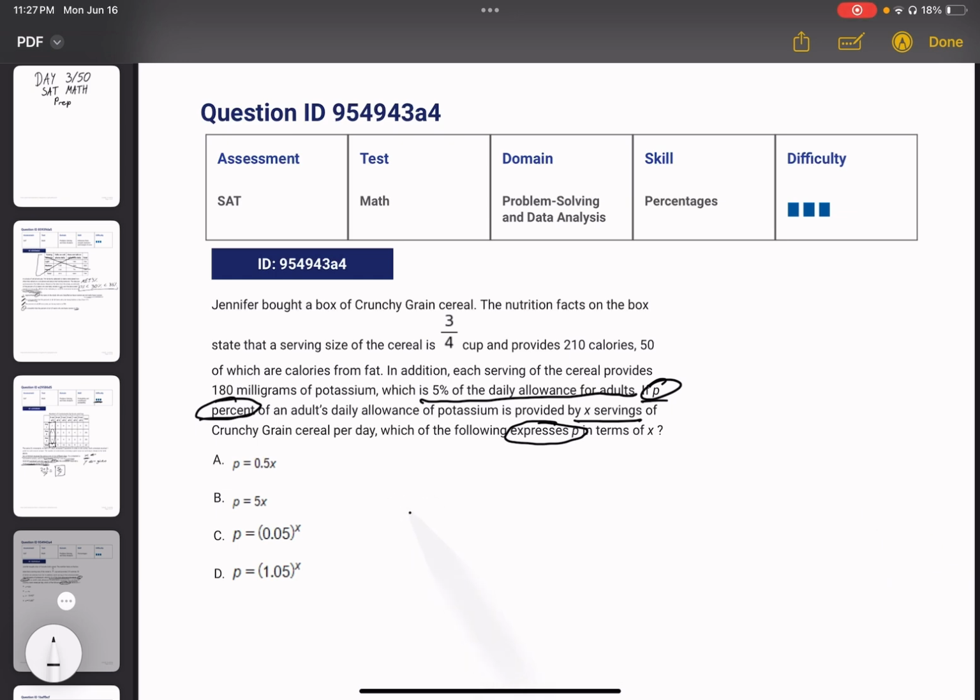So we're making an expression for P, so P is equal to, and then which is 5% of the daily allowance for adults. So every serving of this grain cereal that someone eats is 5% of the permitted or allowed potassium serving for adults. So we have 5. We're not going to put 0.05 because that would be the decimal if we weren't given percent. So 5 times the amount of servings someone has, X servings. So P equals 5X would be B.